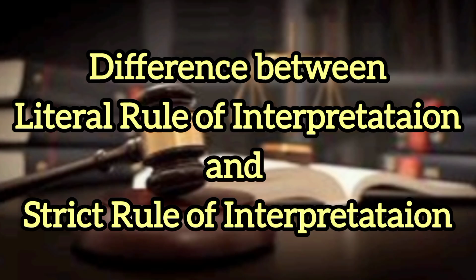Difference between literal rule of interpretation and strict rule of interpretation. Literal rule says that the provision should be given ordinary, popular, or natural meaning while interpreting any provision of law. Whereas strict rule says where two interpretations are possible, we should interpret the law in favor of the accused. Now, the second difference is that literal rule is applicable on all kinds of laws, whereas strict rule is applicable only in case of penal statutes or taxing statutes, because both lead to penalty to the person.